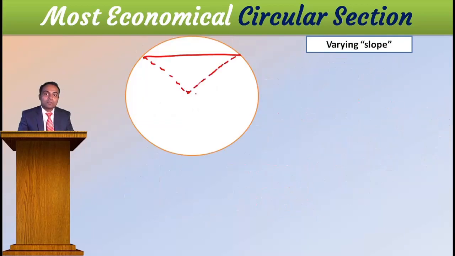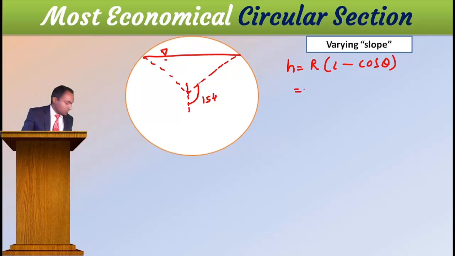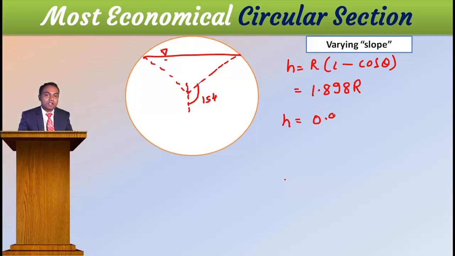That is 154, means the water is this much. We assumed here, but the mathematics gave us that you have to flow this much of water. Then h is equal to r into 1 minus cos theta. Then substitute here, then you will get 1.898 r. You are going to write r in terms of d, that r equal to d by 2, therefore 0.95 d you got. Very interesting.